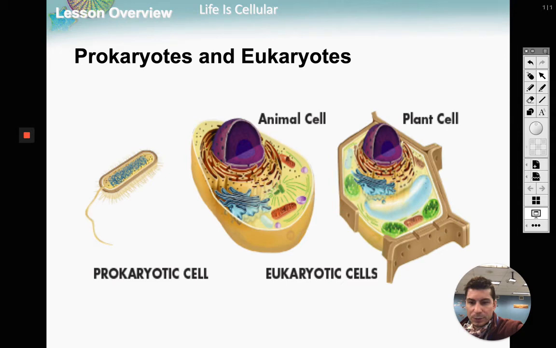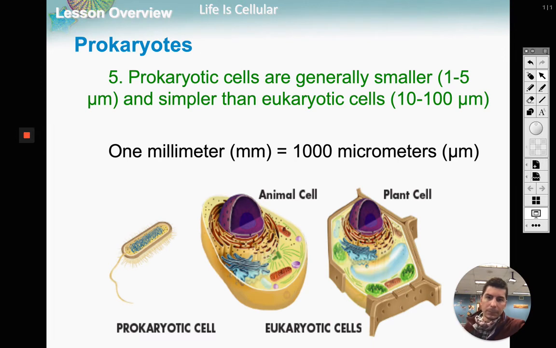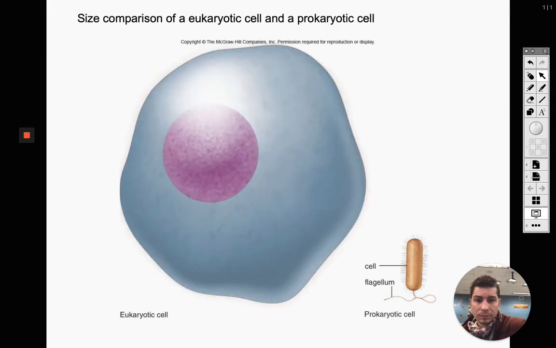So here's a size difference between prokaryotic and eukaryotic cells. You can see animal and plant cells roughly the same size. Prokaryotic cells, they're about 10 times smaller than our eukaryotic cells. All right. So like I said, guys, prokaryotic cells are generally smaller. Eukaryotic cells are bigger. Usually, like in that picture there, they're about 10 times. Can they be more? Yeah, they can. Here's another depiction. This one's definitely more than 10 times smaller, our prokaryotic cell.